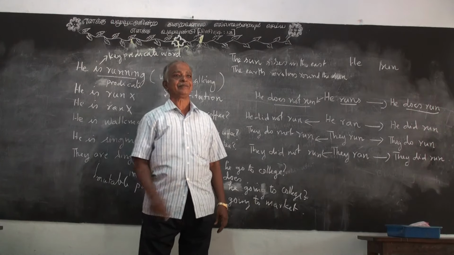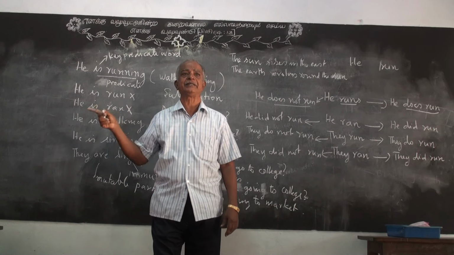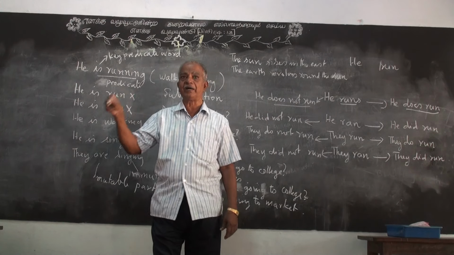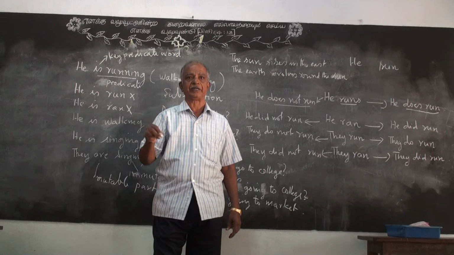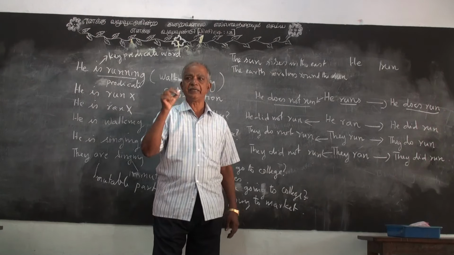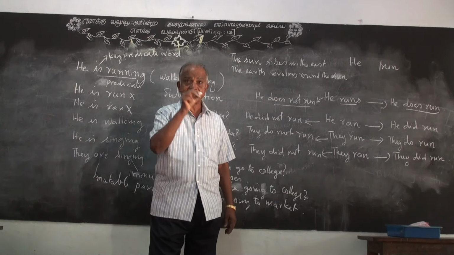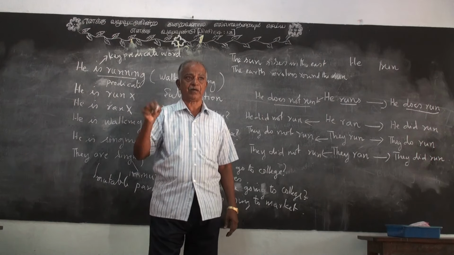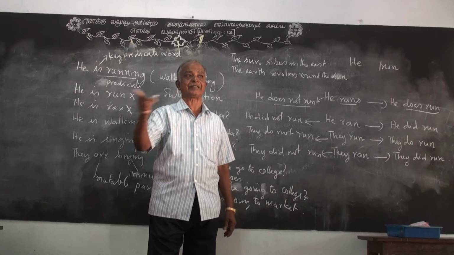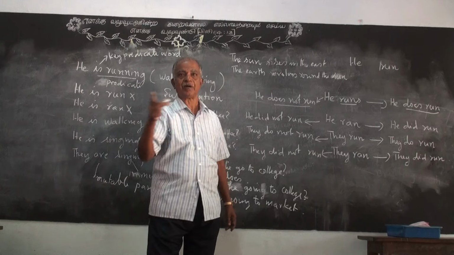Someone is walking, we cannot say he walks. That is wrong. He is walking. We must simply say he is walking. Otherwise, if I say he walks, that means he has the habit of walking in the morning or in the evening, or he walks every Sunday, every Saturday, every evening. That is the meaning of he walks. If he is walking, we should not say he walks. That is wrong. He is walking.